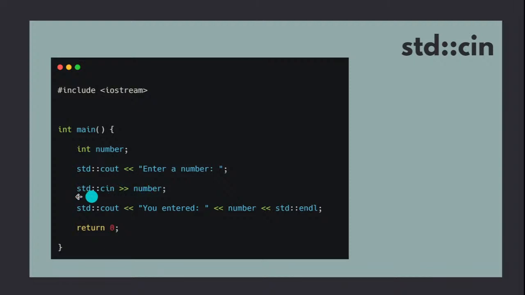So if the user input is 10, the value of 10 is taken from the left hand side and inserted into the variable number. So after this line, the value 10 will be stored in this container. If you try to print that in the console output or do any operations, the value of number will be 10 because the user entered that.